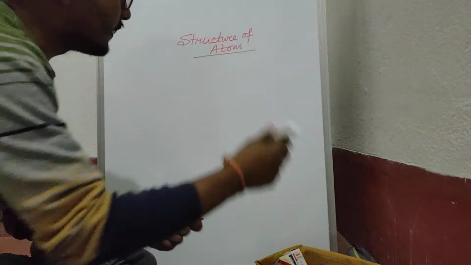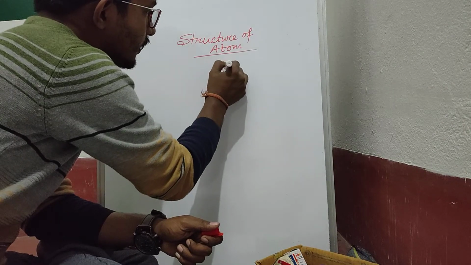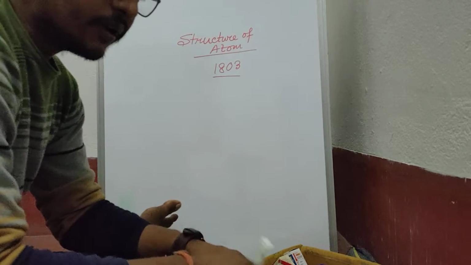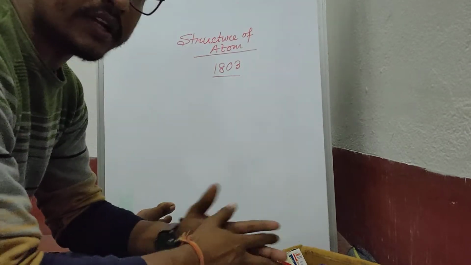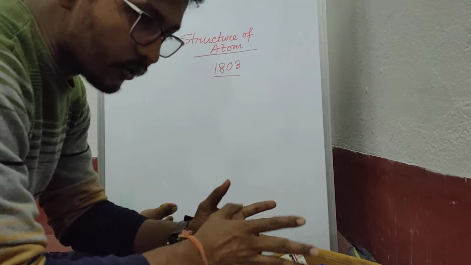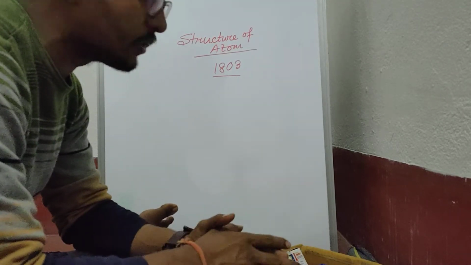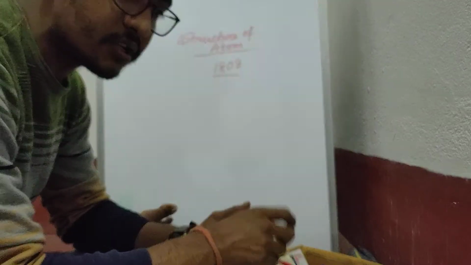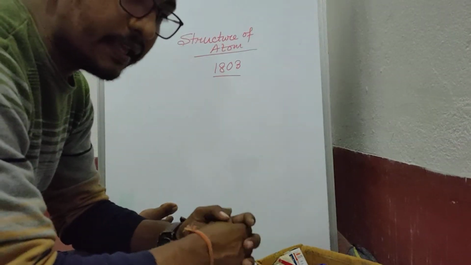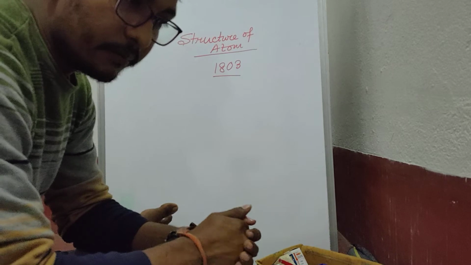In the year 1803, John Dalton demonstrated a theory known as Dalton's atomic theory. According to that theory, an atom is the smallest, indivisible and indestructible particle on this earth. But